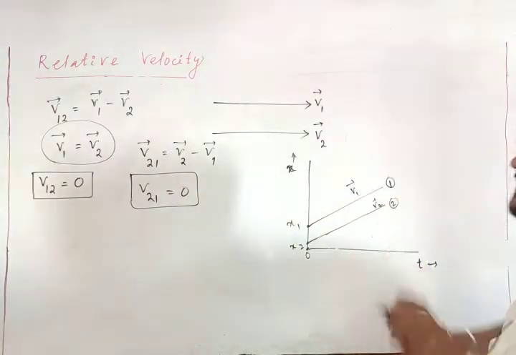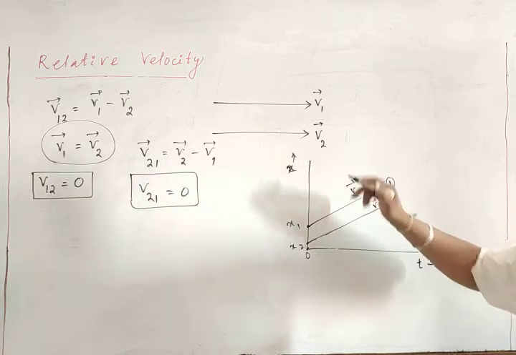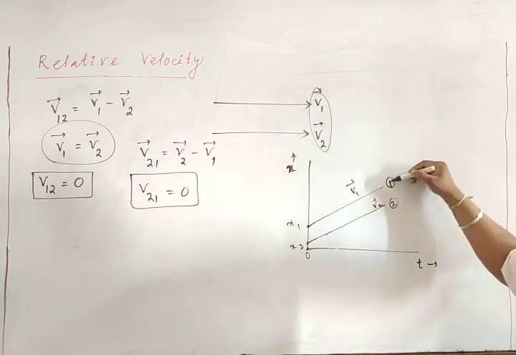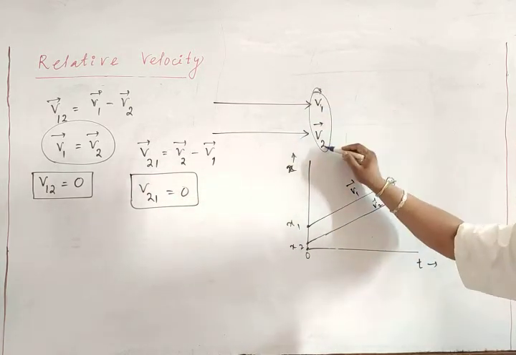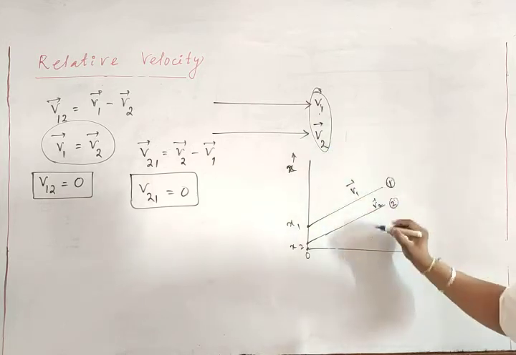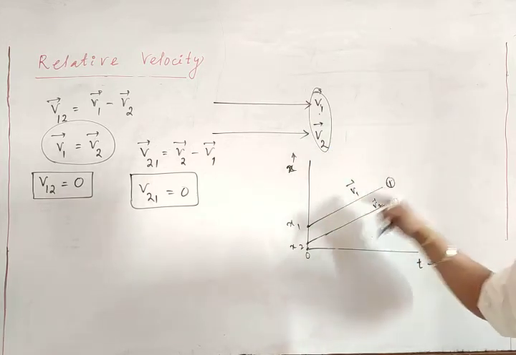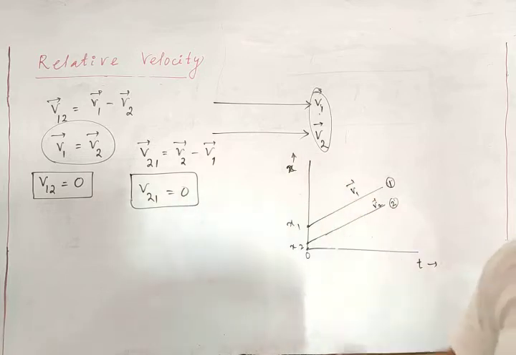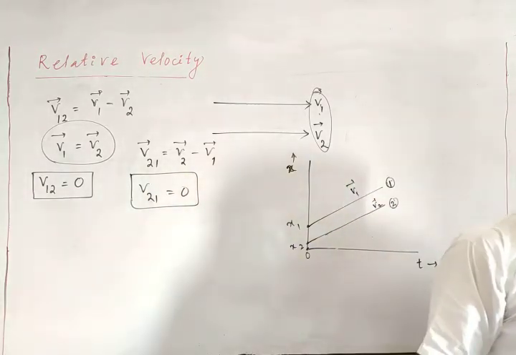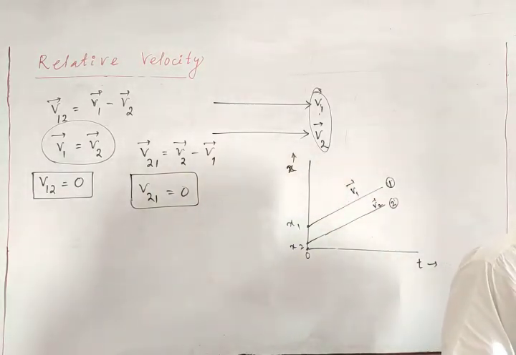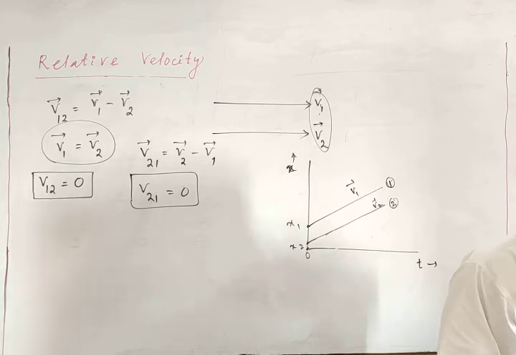If they have the same velocity, the magnitudes of these two are the same and they move in the same direction, so you will find there is no relative velocity. It means the two objects stay at a constant distance apart during the whole journey. In this case, the position-time graphs of the two objects are parallel straight lines.